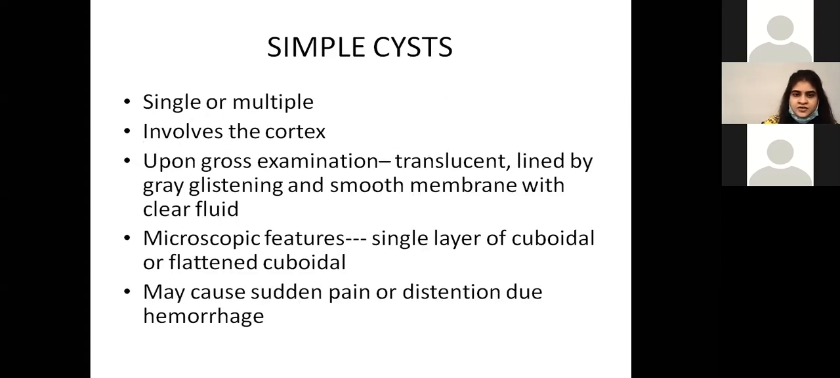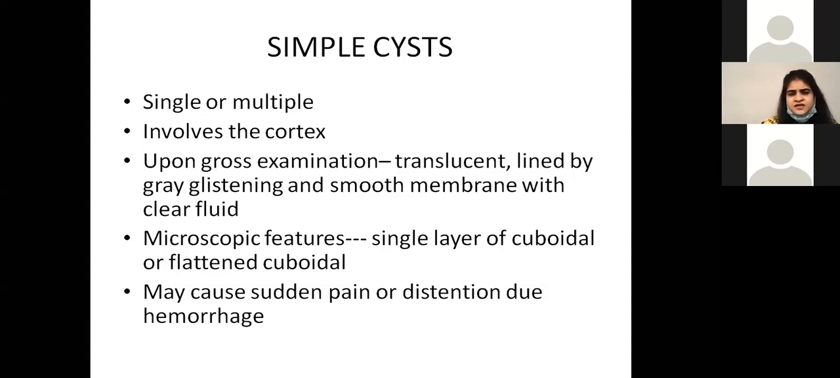Moving on to the first disease under the heading, that is simple cyst. A simple cyst can be single or multiple, and it usually involves the cortex. Upon gross examination, you will see a translucent body, which is lined by a gray, glistening and smooth membrane with clear fluid. Under the microscope, you will see a single layer of cuboidal or flattened cuboidal cells. So these are the two things that you can see.